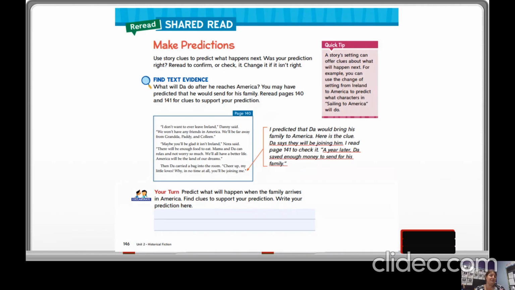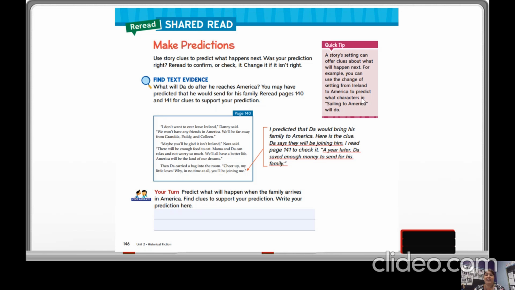The first page that you're going to be doing after you go back and read that is page 146. Reread the shared read, make predictions. Use story clues to predict what happens next. Was your prediction right? Reread to confirm or check it. Change it if it isn't right. Find text evidence. What will Da do after he reaches America? You may have predicted that he would send for his family. Reread pages 140 and 141 for clues to support your prediction. And it does give you the passage right here so that you can read it right here.